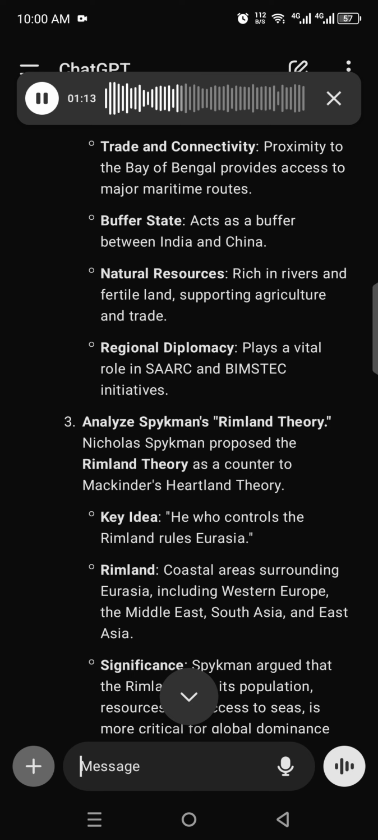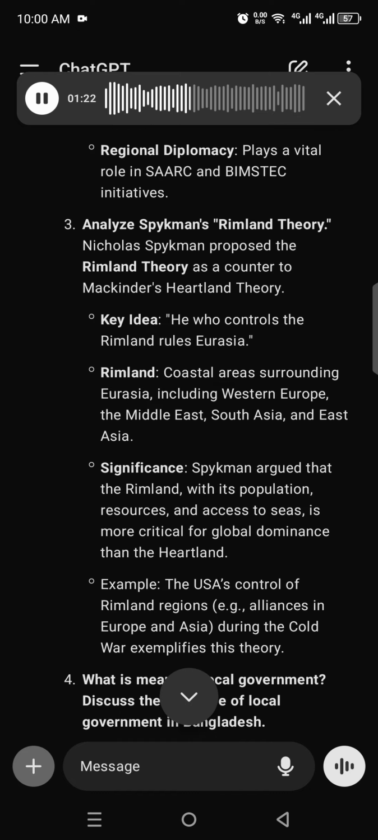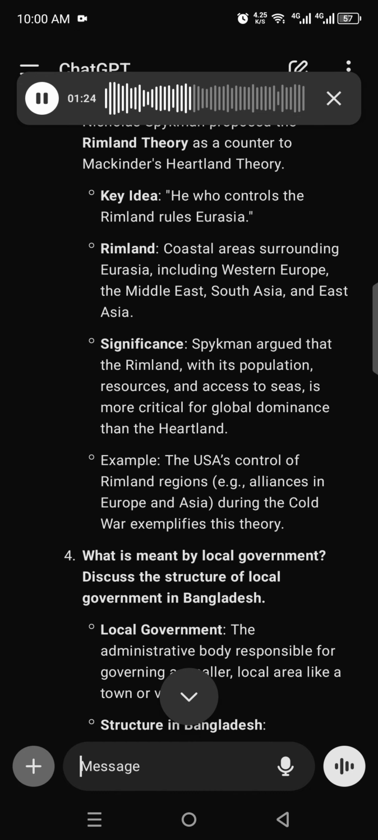3. Analyze Spykman's Rimland theory. Nicholas Spykman proposed the Rimland theory as a counter to Mackinder's Heartland theory. Key idea, he who controls the Rimland rules Eurasia. Rimland, coastal areas surrounding Eurasia, including Western Europe, the Middle East, South Asia, and East Asia.